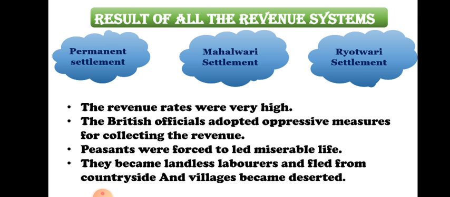We will also learn what the demerits of the indigo crop were for the Indians, and how the oppressive methods adopted by the Britishers resulted in the revolt or rebellion by the indigo planters. So we will learn about the indigo rebellion, also called the Blue Rebellion. We will learn what major changes were made by the Britishers in the revenue collection system after the indigo rebellion.